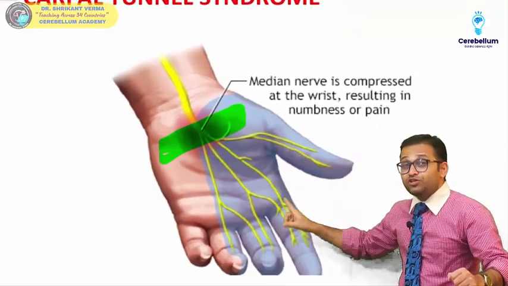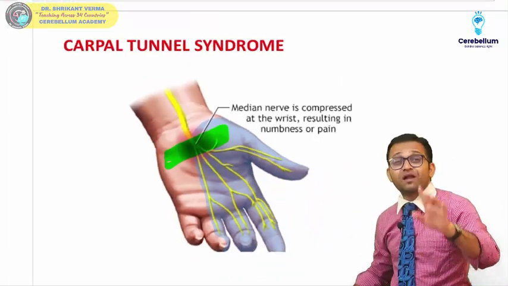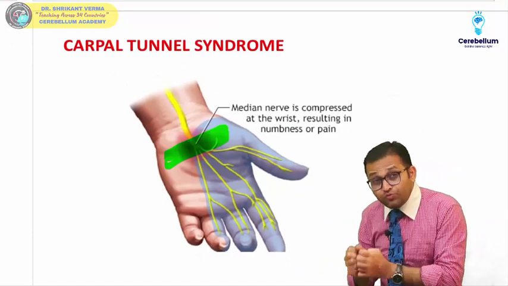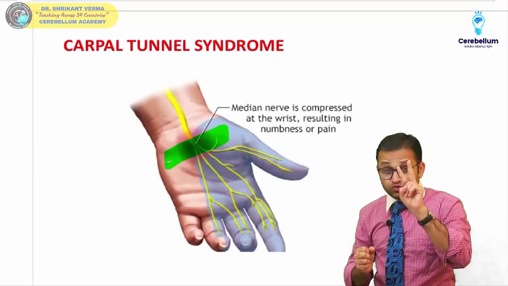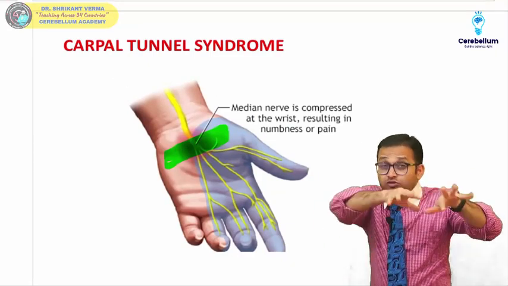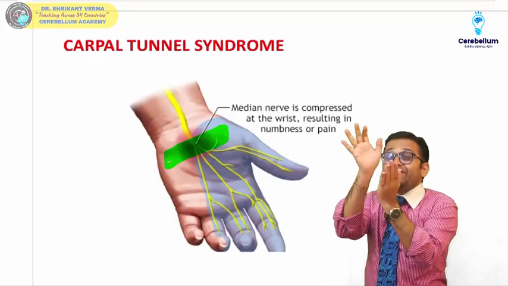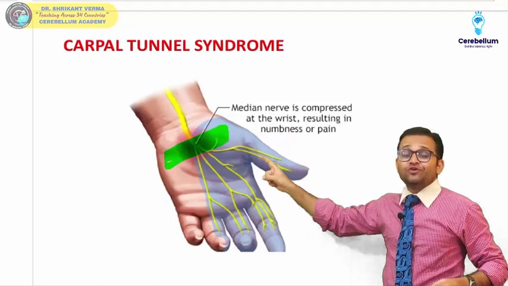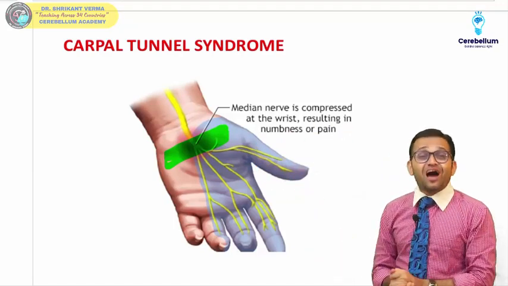Can you see 1, 2, 3 and a half fingers are supplied by the median nerve. What happens? Remember, due to autoimmune disease, one etiology, due to myxedema, due to pregnancy, or computer typewriter use, they are having repeated injury or compression of the median nerve below the flexor retinaculum or the carpal tunnel. Sir, it is carpal tunnel syndrome.